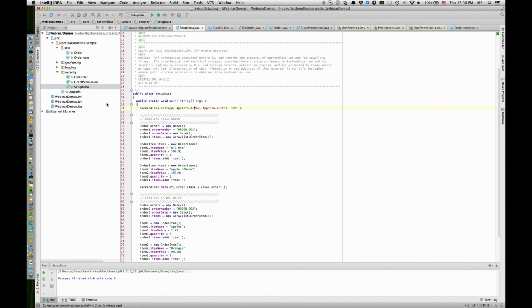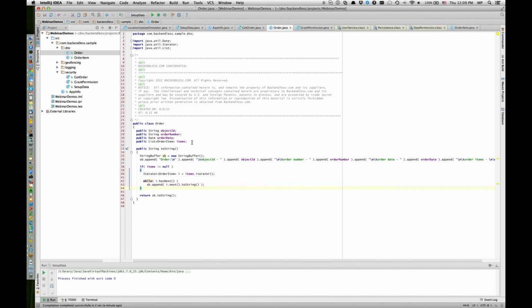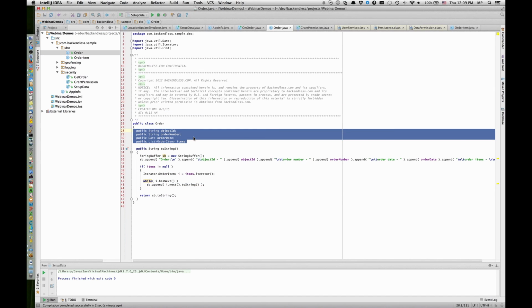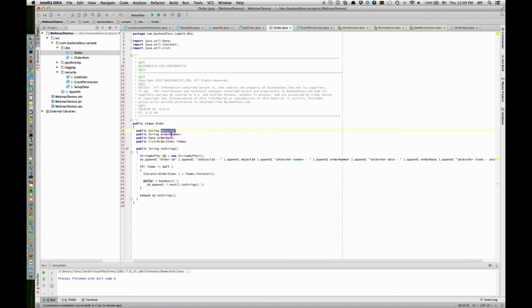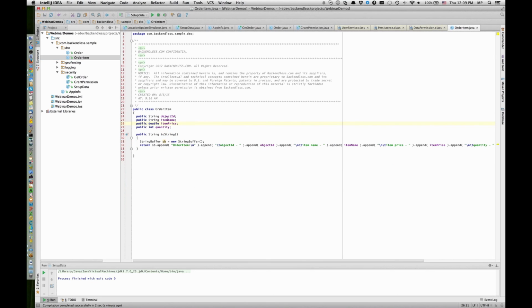Backendless deduced and created all these data objects simply by looking into data structures that we sent with the API call. And to review these data structures, the order class is very basic. It contains these fields. We have object ID, order number, the date when the order was placed, and the collection of items which belong to that order. And the individual item consists of an item name, price, and quantity. Very basic and rather primitive structure.